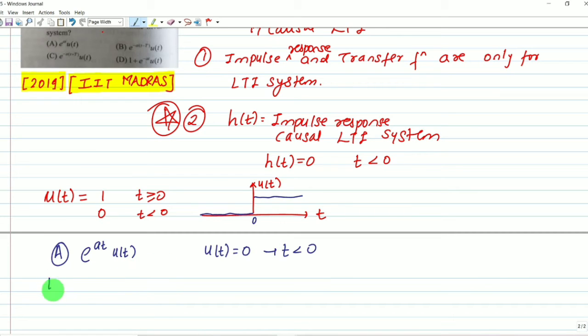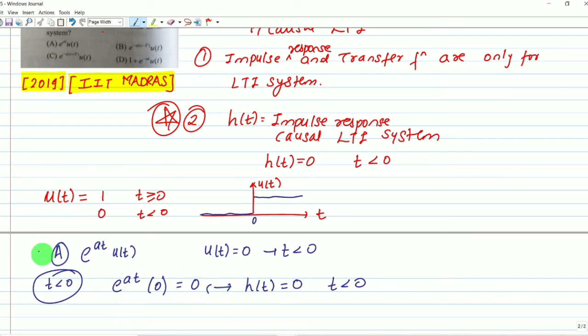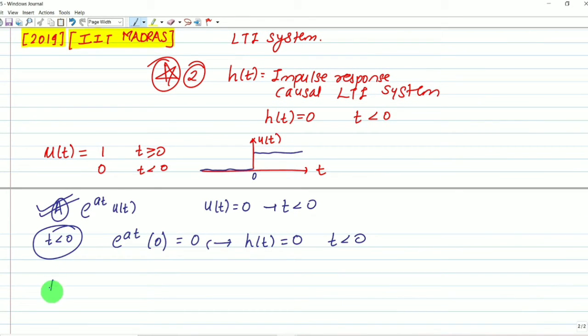Here we are considering only the t less than 0 part. e^(at) times u(t) becomes 0, so its value is 0. We are talking about the impulse response: h(t) must be 0 for t less than 0. Both are satisfying our condition, so option A is true, but we have to check which option is not true.